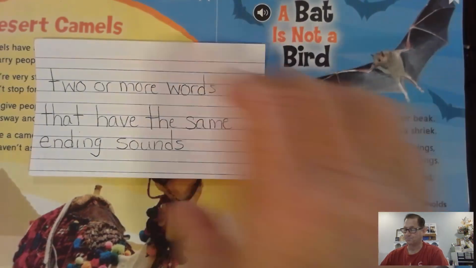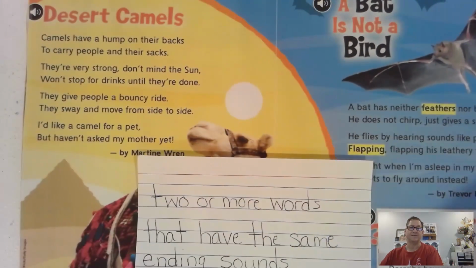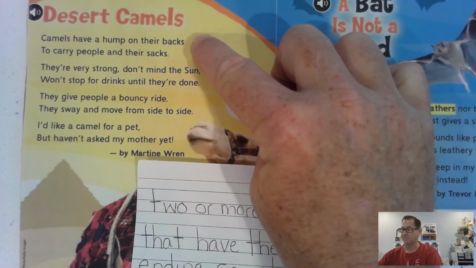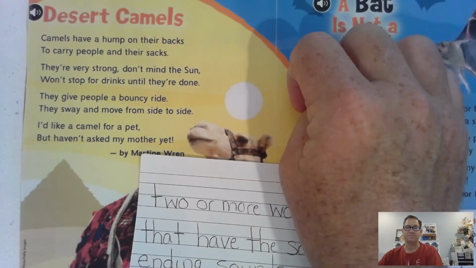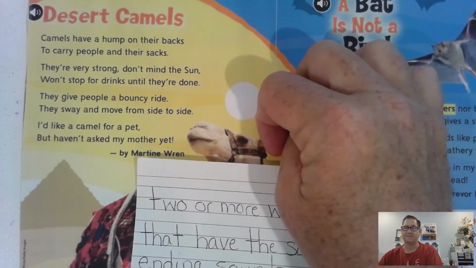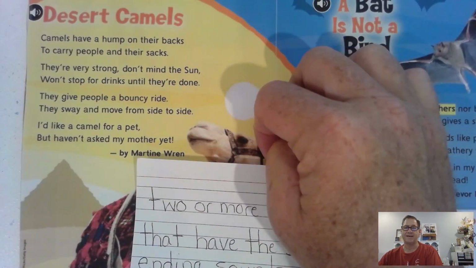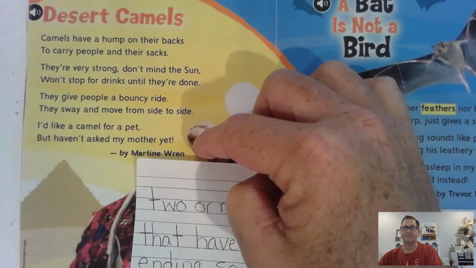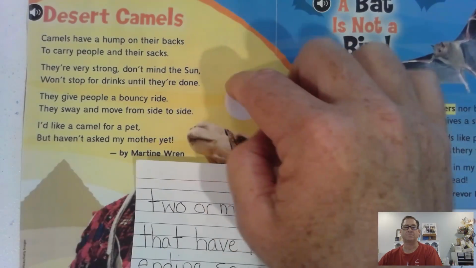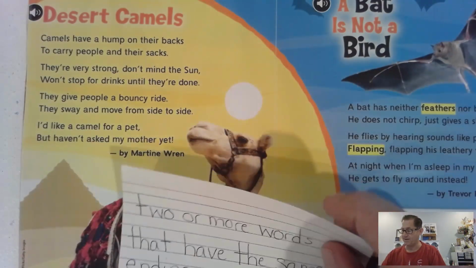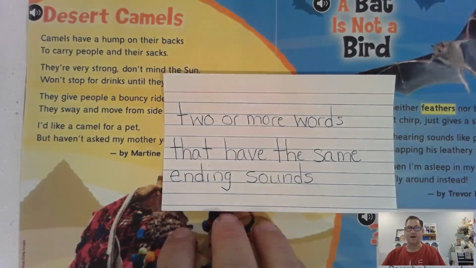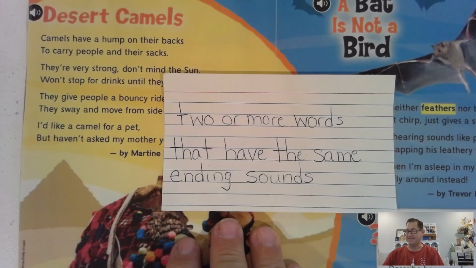Are there rhymes in Desert Camels? Do backs and sacks rhyme? Sun and done? Ride and side? Pet and yet? Yeah. All of those words rhyme with each other. So again, rhyme: two or more words that have the same ending sounds.